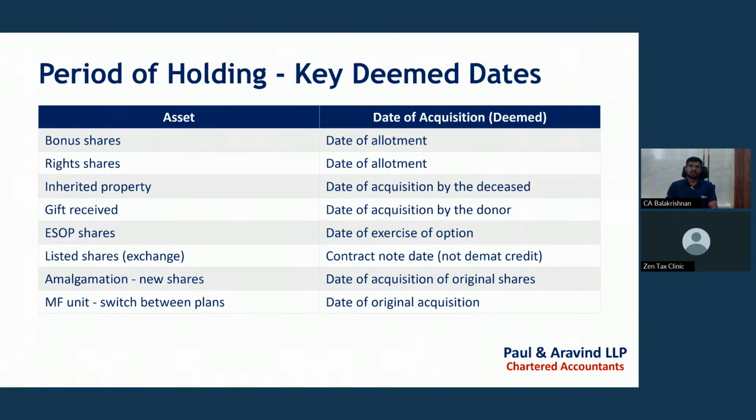Period of holding: these are the key deemed dates, which means from which date we need to take the asset as held. For example, for bonus shares, from the date of allotment till the date of transfer, we can take it as the period of holding. For right shares, the date of allotment applies, as with bonus shares.